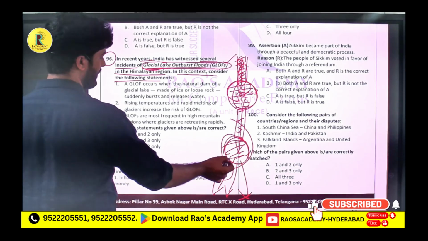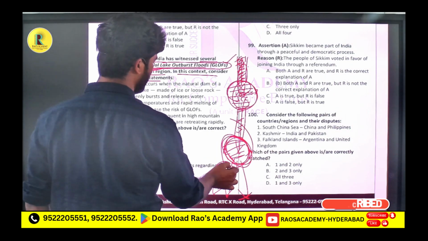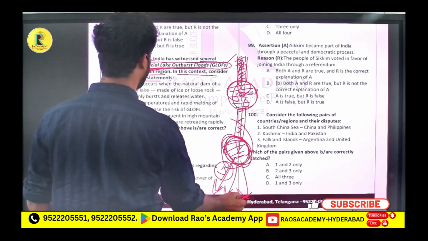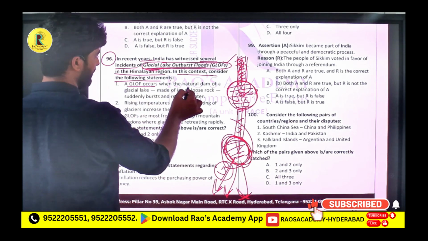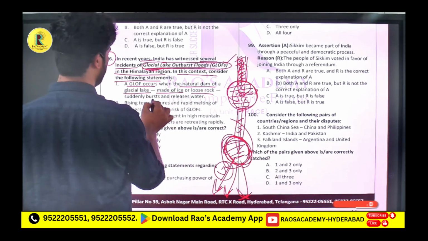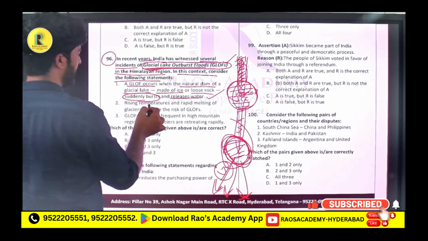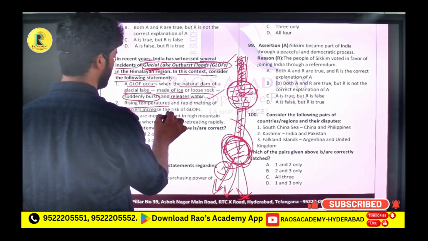This bursting of the lake we will call a GLOF. This is nothing but a glacial lake outburst flood. Because of this burst, there are a lot of floods. GLOF occurs when the natural dams of a glacial lake, made of ice or loose rock, suddenly burst. It will burst and release water. Okay, this is the statement: rising temperatures and rapid melting of glaciers increase the risk of GLOFs.